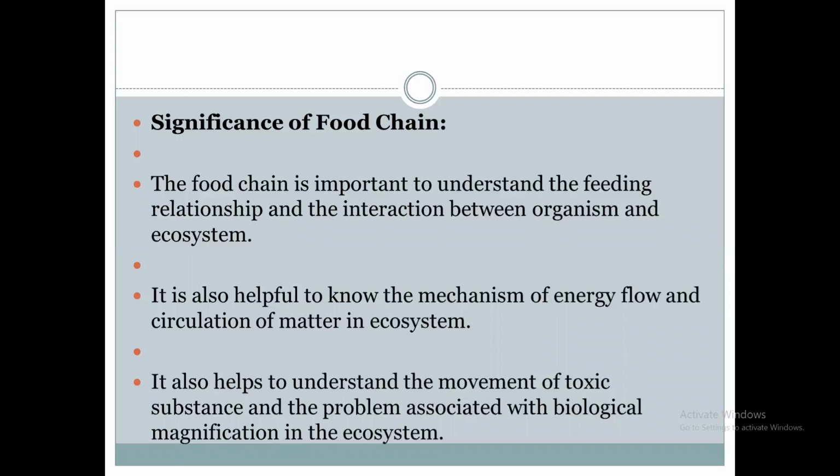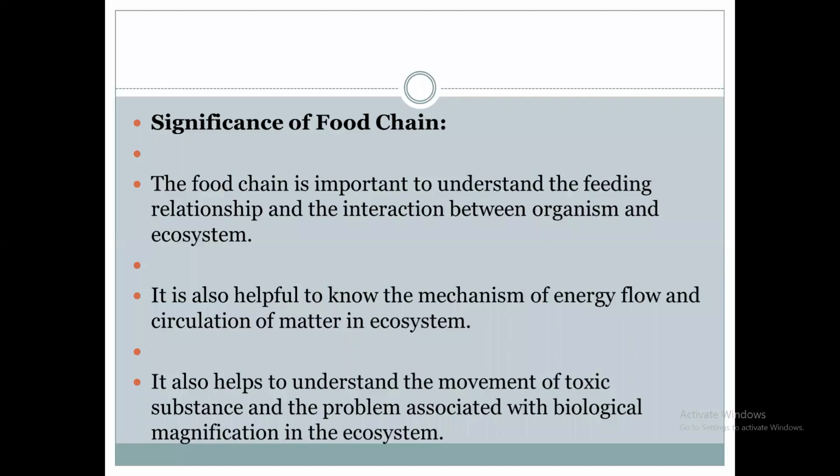So from this sequential order, you will get an idea of how these organisms interact with each other and depend upon each other.